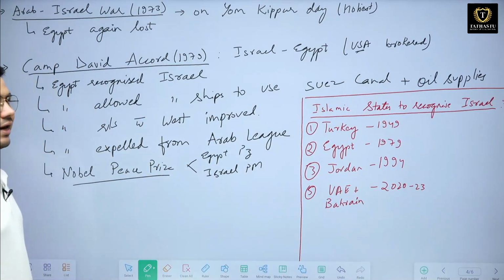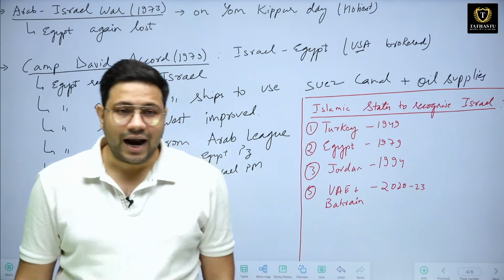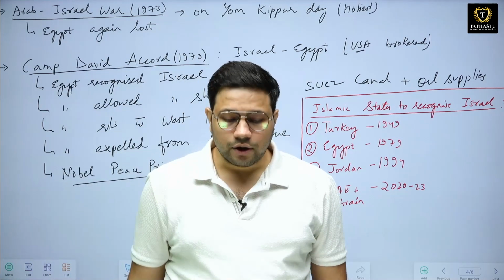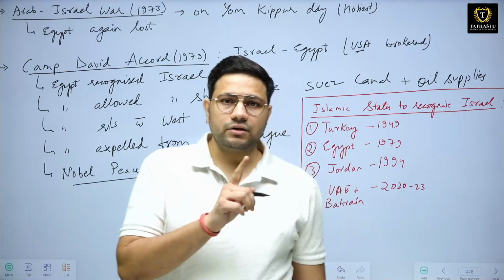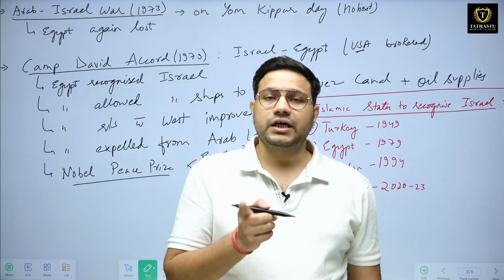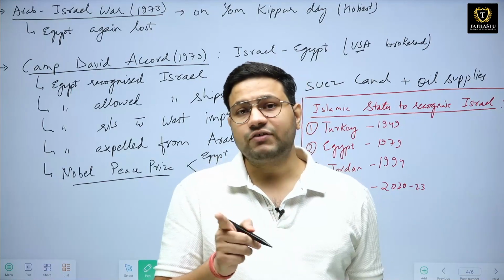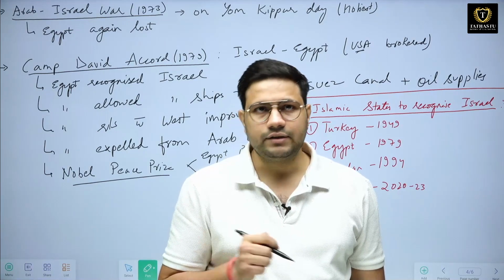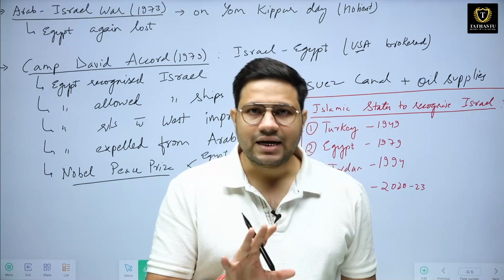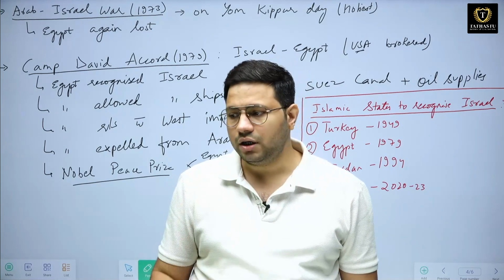Next, there was a third Arab-Israel war. It happened in the year 1973, and it was on the Yom Kippur day. It is the holiest day of the Jews, and if you see in 2023, the attack was again on this particular day, and 50 years lapsed between these two things. Okay? 2023 and 1973. In this war again, Israel defeated Egypt, and Egypt lost the war.